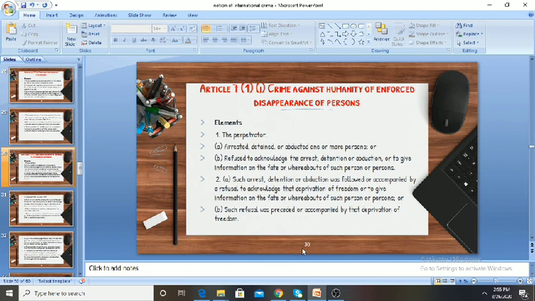So you see that these are the following elements: the perpetrator should have arrested, detained, or abducted one or more persons, or refused to acknowledge the arrest, detention, or abduction, or to give information on the fate or whereabouts of such person or persons. And such arrest, detention, or abduction was followed or accompanied by a refusal to acknowledge the deprivation of freedom or to give information on the fate or whereabouts of such person or persons. So this also amounts to an international crime.